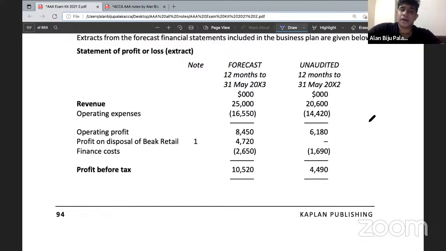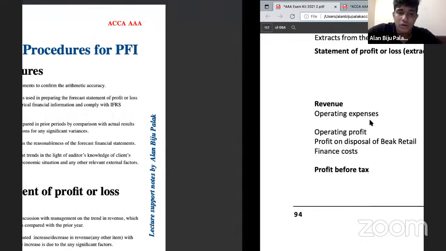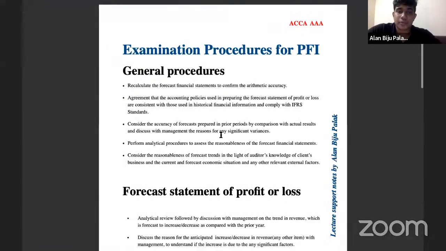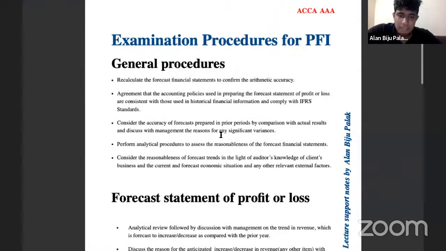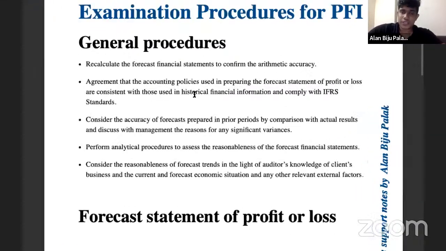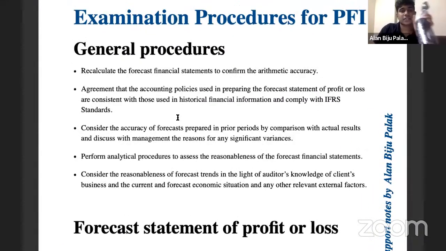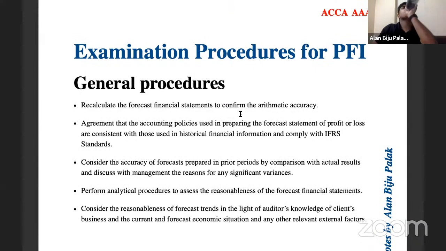So basically, the only thing that you need to mention or emphasize over here is a set of general points. In addition to that, you must also focus on some of the analytical procedures points as well. Please look at here. General procedures: recalculate the forecast financial statements to confirm mathematical accuracy. So you can use that point in all cases. You will be able to recalculate the forecast financial statements to confirm the mathematical accuracy.